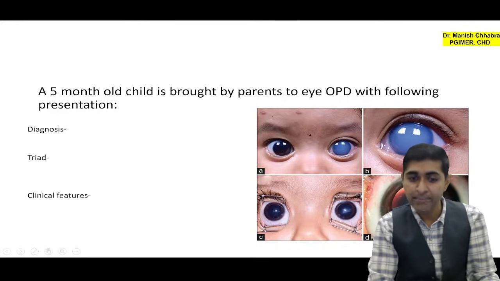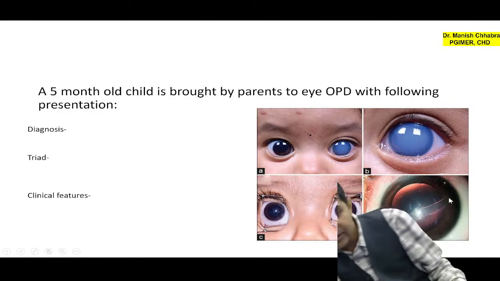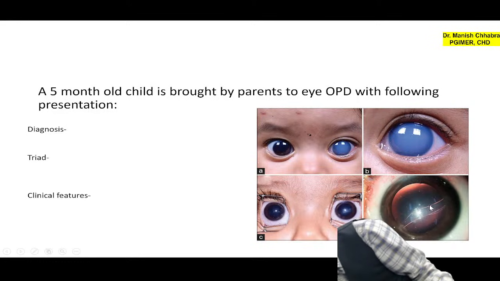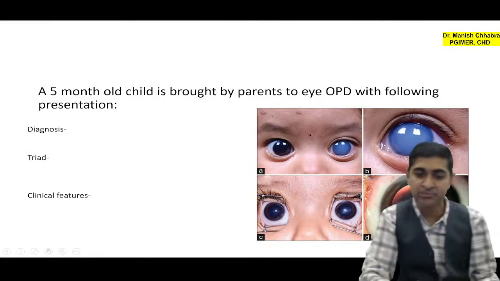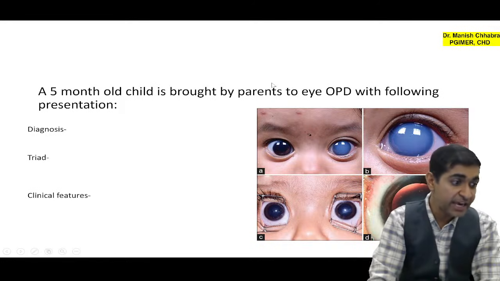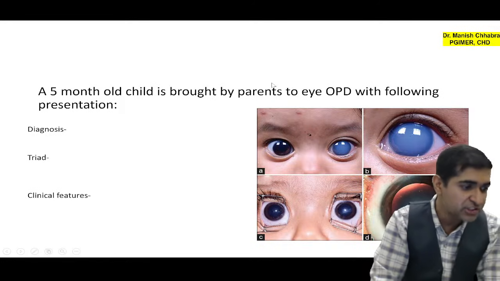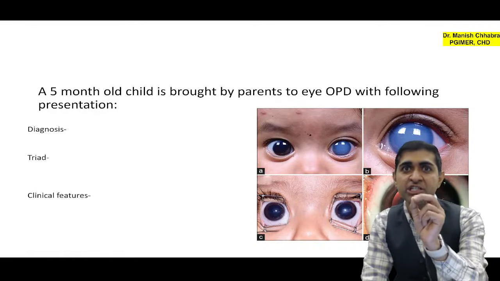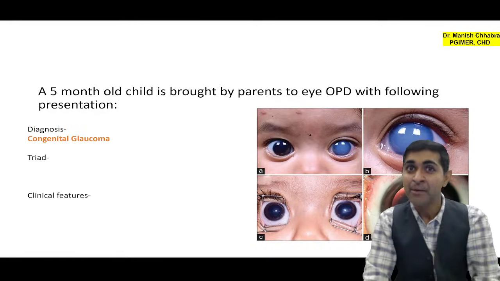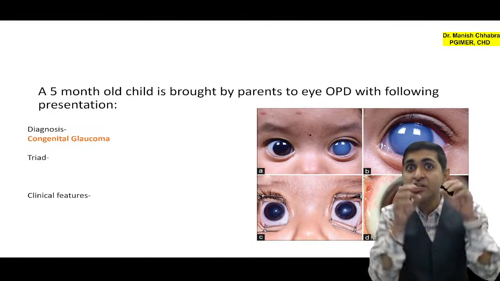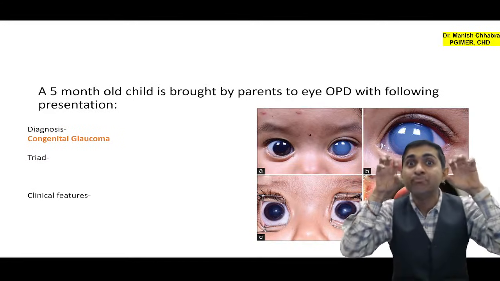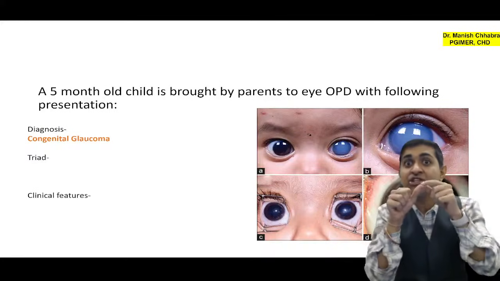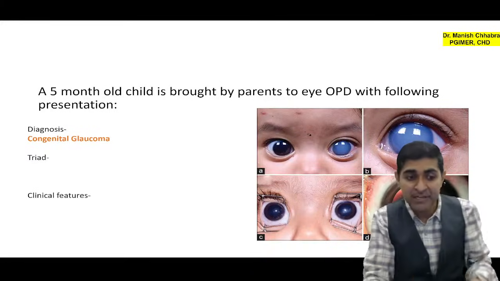Can you also appreciate that there are some tears in the Descemet's membrane? Can you see? This is your Haab's stria, tears in the Descemet's membrane. Now, what is that? Yes, very good, Dr. Rajvardhan Singh ji. Well done. Now, the answer is congenital glaucoma. Because in congenital glaucoma, there is buphthalmos, big eyes, bull-like eyes. There is ground glass appearance of the cornea. There is presence of Haab's stria.